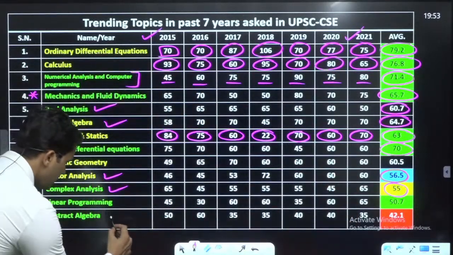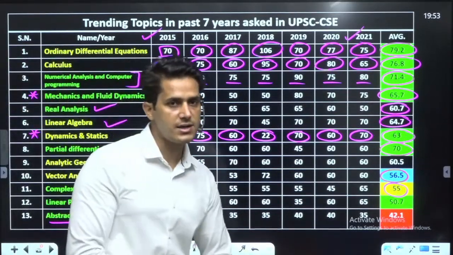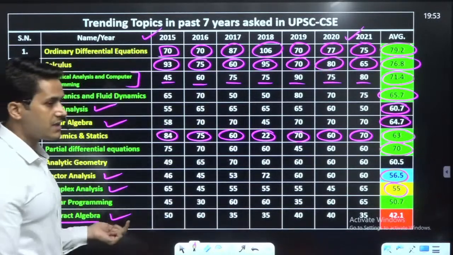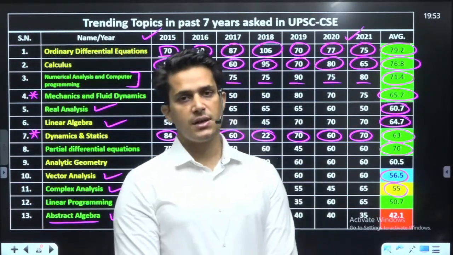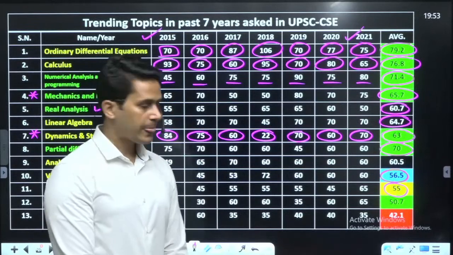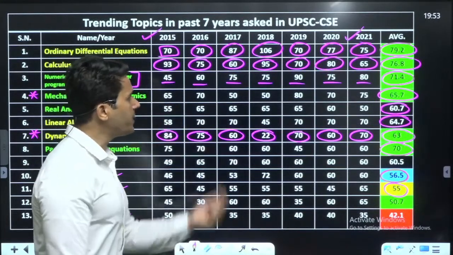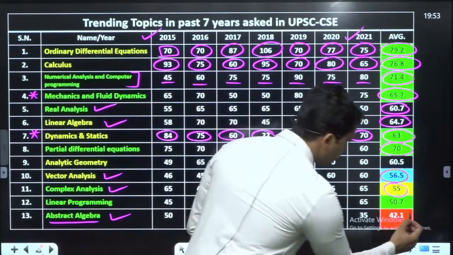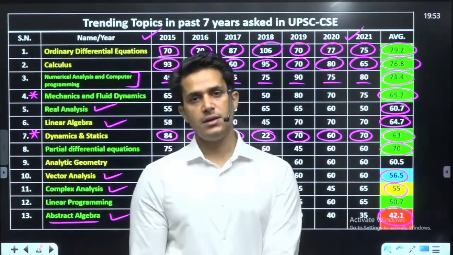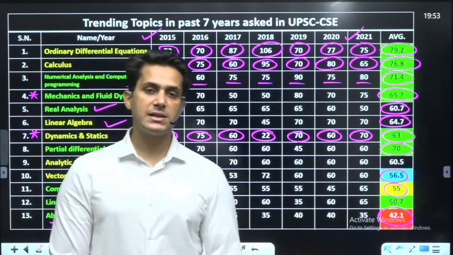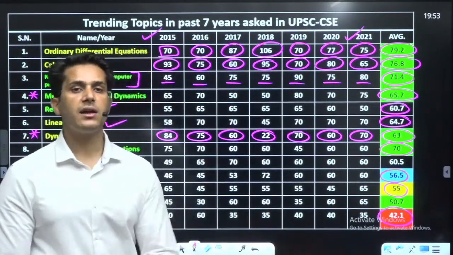The very last thing, abstract algebra. Please see here the irony of abstract algebra. Abstract algebra is the topic which takes more time and creates lots of fear in students, that it is very tough. Obviously it is, but the average marks obtained in the UPSC CSE trend is only 40 to 42. Yes, 42. So this topic is assumed to be very hard and very time-taking, and people spend more time on it, and its score is decreasing day by day.